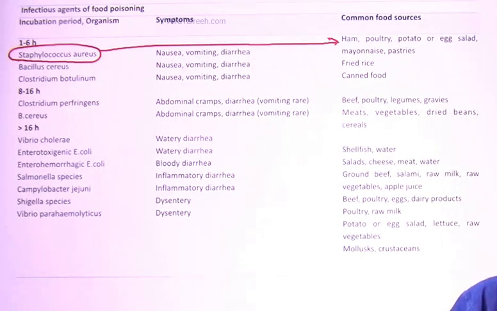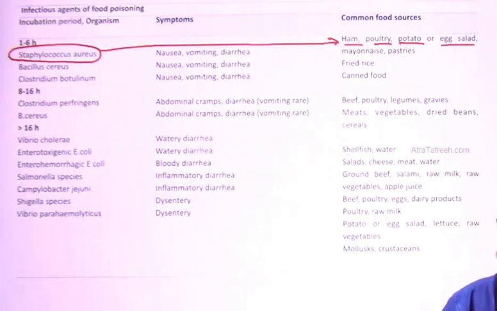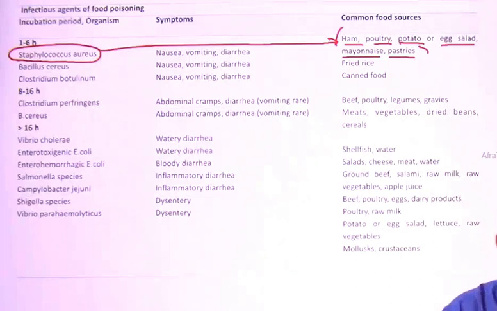A ham, poultry product, potato or egg salad, mayonnaise, pastries, your favorite things. If these are given in the question, you should think of Staph aureus, if the incubation period given is 1 to 6 hours.